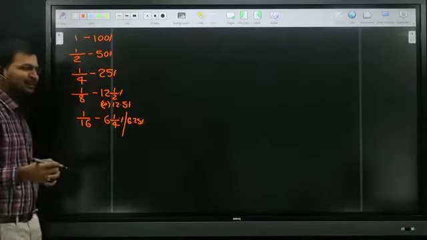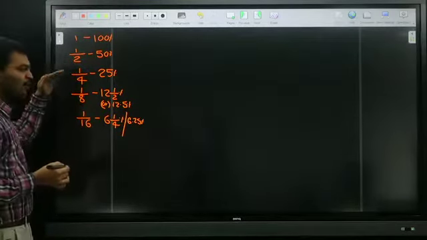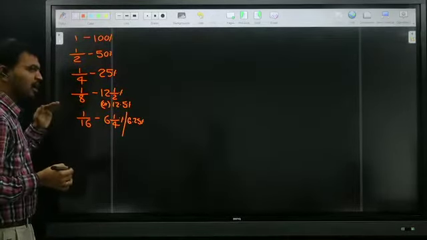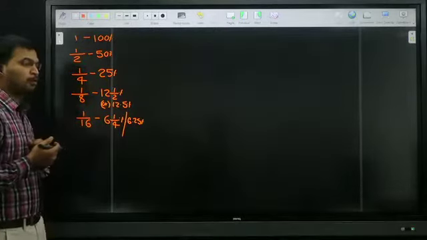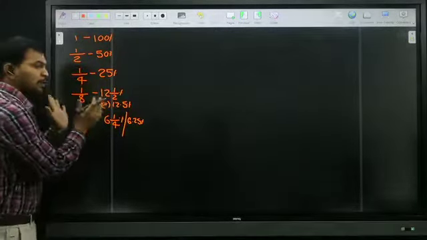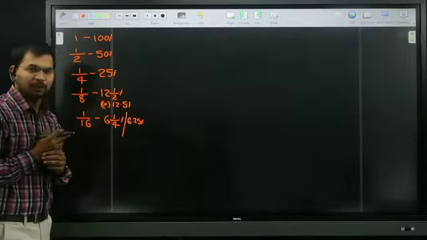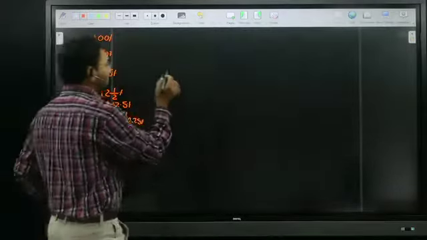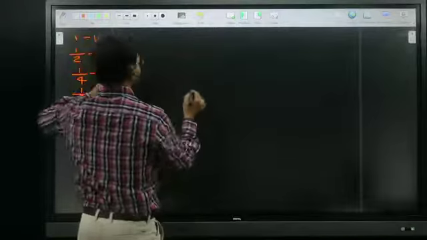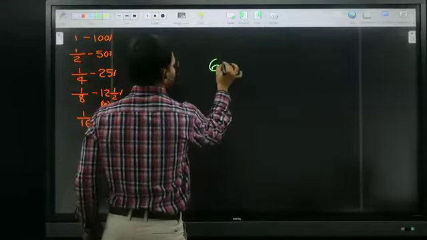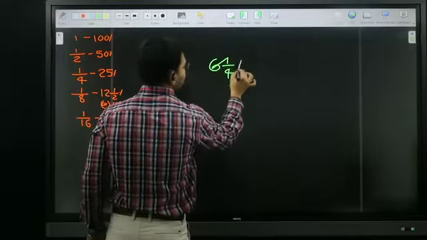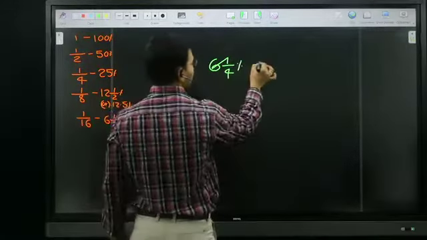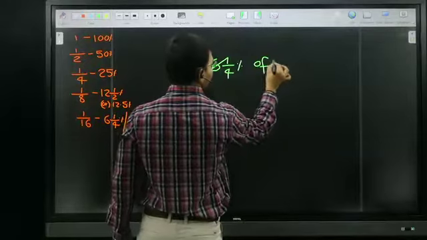Nothing else is there, Amma, just half, half, half, half. All of you okay? And one more important point: if you don't know this type of fraction table, say in the exam they ask, what is 6 1 by 4 percentage of 10,240?